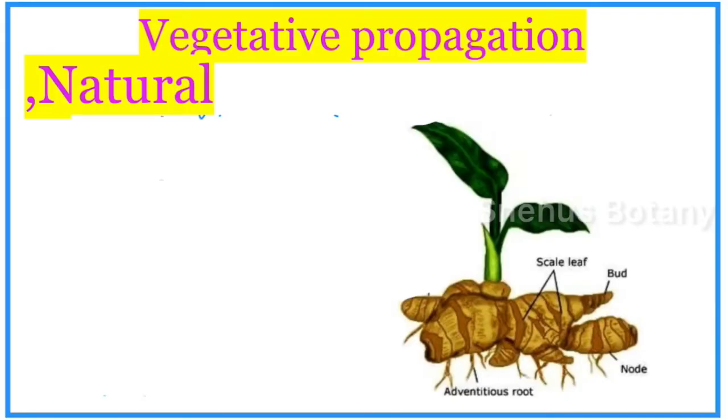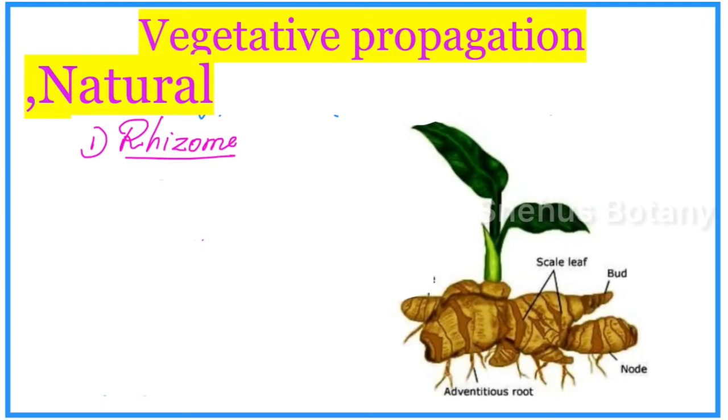Next, vegetative propagation. Two types, natural and artificial. Now we are going to discuss natural. Students, which vegetable is this? Which plant is it? Yes, ginger. That part of the ginger we call a rhizome. What is a rhizome?